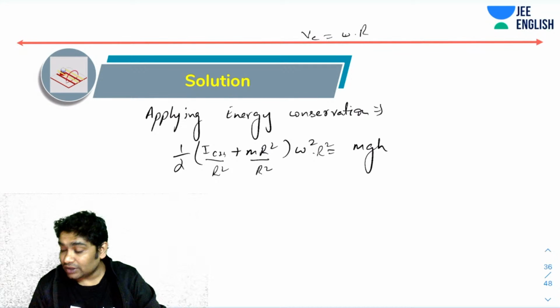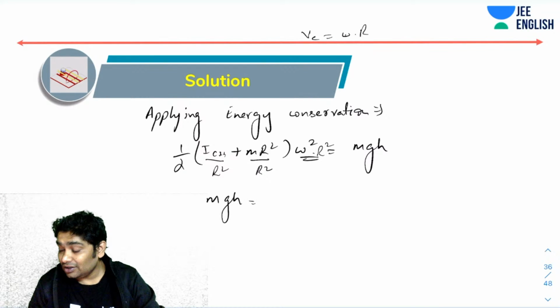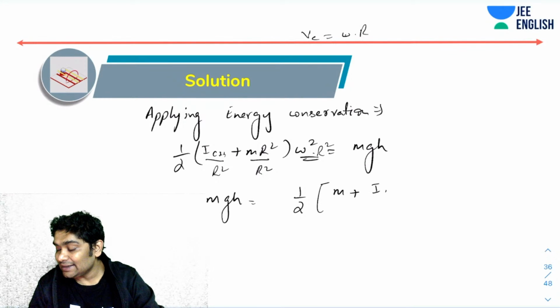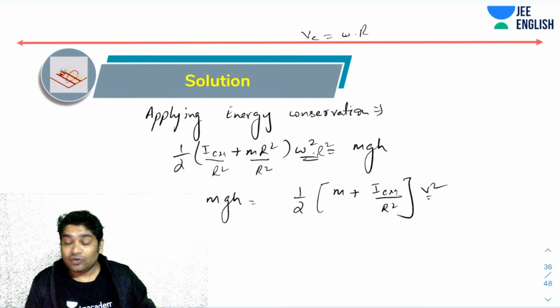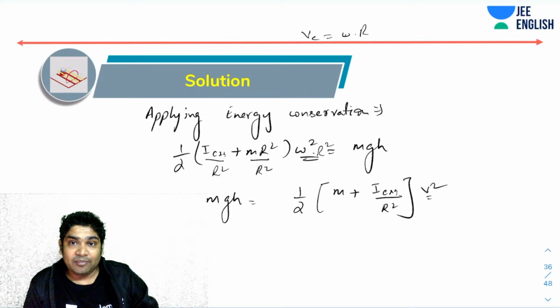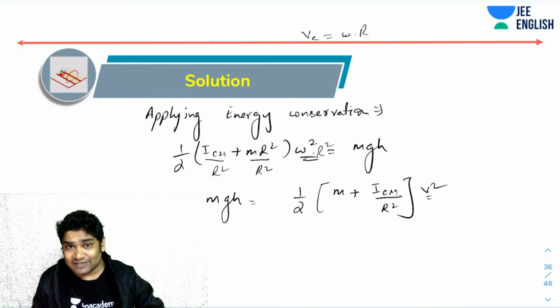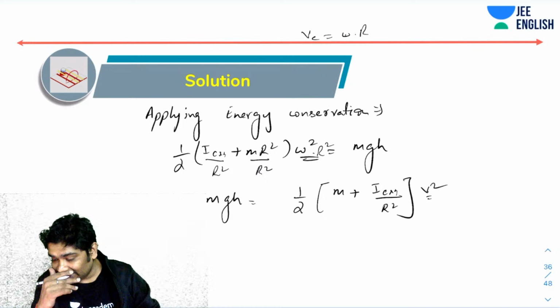So this is nothing but V. I am getting mgh equals 1 by 2 m plus ICM over R square times V square. V is the same for all, and M would get cancelled for different objects when you substitute these values. So all you need to do is substitute these values, find the heights, and then you will have the answer.